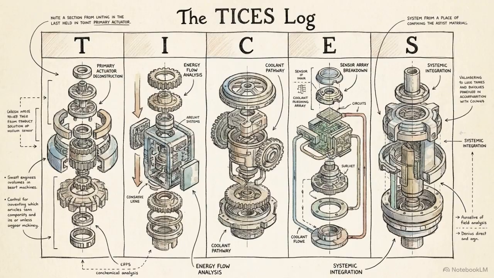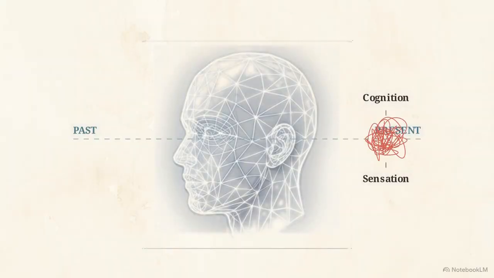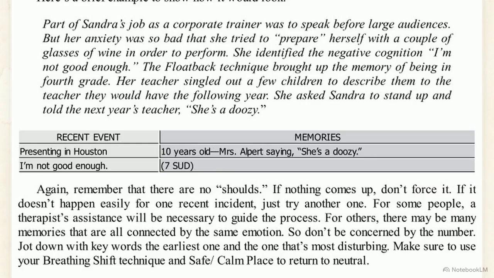To find the source of a disturbance, we use the TISIS log. It deconstructs an overreaction into 5 variables: trigger, image, cognition, emotion, and sensation. The floatback technique then uses that somatic and cognitive data to trace a neural path back to the earliest childhood association. Sandra, a corporate trainer, used this to trace her presentation anxiety back to a specific 4th grade classroom humiliation involving her teacher, Mrs. Alpert.